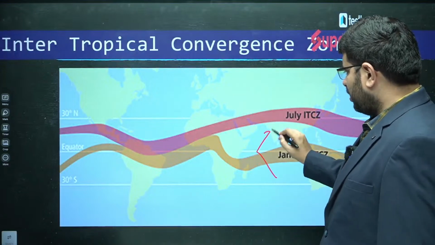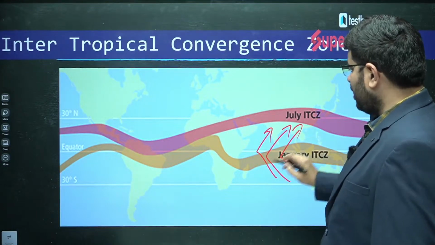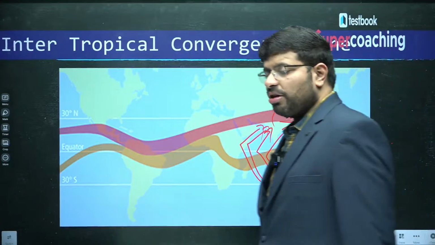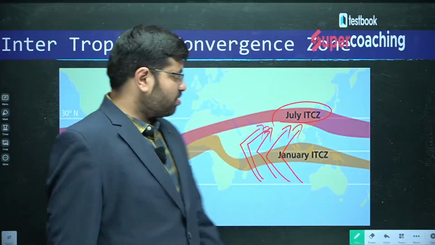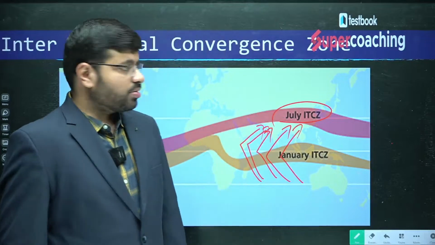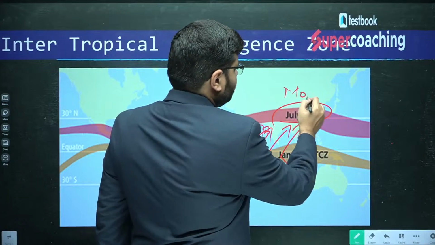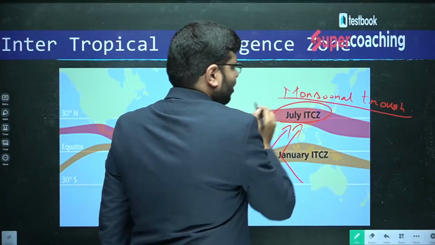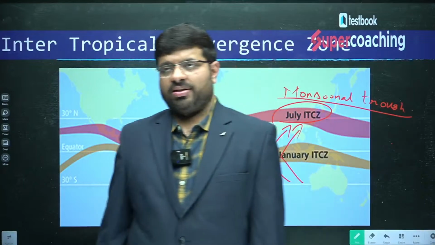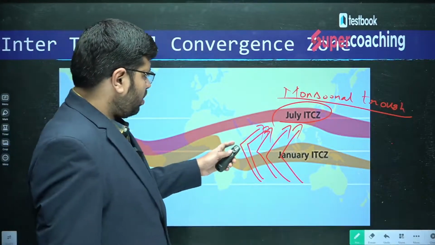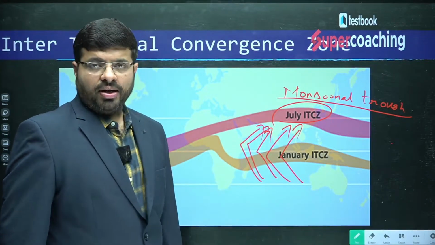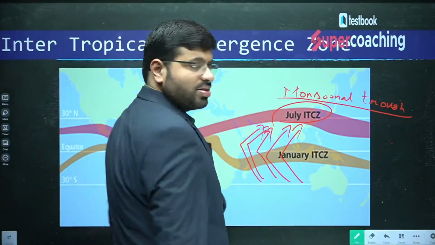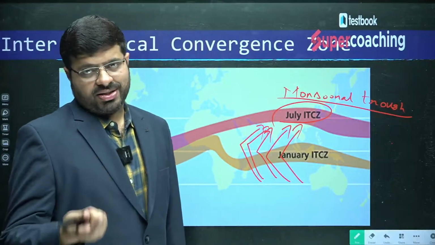The wind systems are moving like this, because ultimately the winds are attracted towards what? They are attracted towards the low pressure. Winds always move towards low pressure area. So, winds are attracted towards this thing. This is what we can also call the monsoonal trough. So, the second factor I would be saying is the role of ITCZ. ITCZ is there in the northern parts of India in the months of June, July, August, because of which the winds from the ocean are attracted towards it. This is the outcome of ITCZ.